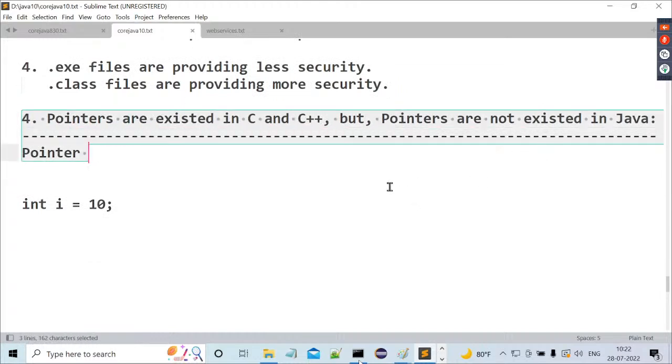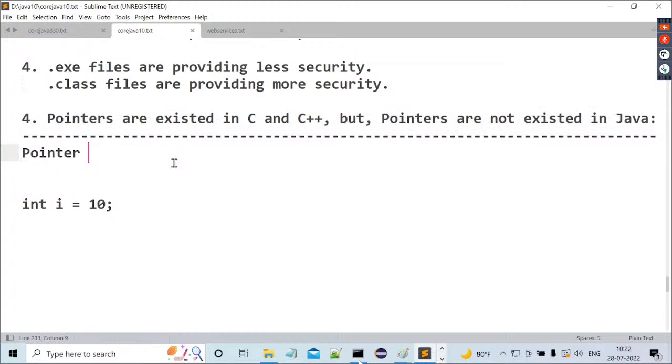Pointers exist in C and C++, but pointers do not exist in Java. Now, tell me, what is this pointer variable first? Before understanding whether pointers exist or not, we first have to understand what a pointer is and what exactly its purpose is. Observe carefully, what is a pointer actually? A pointer is a variable. What is this variable able to do?